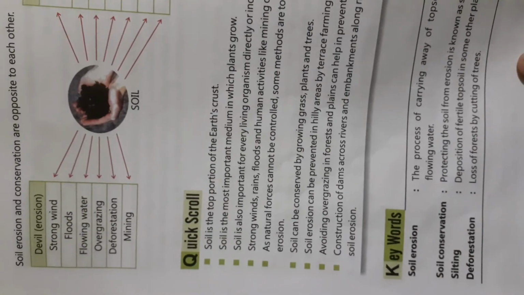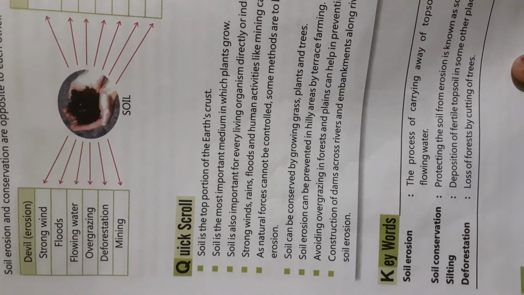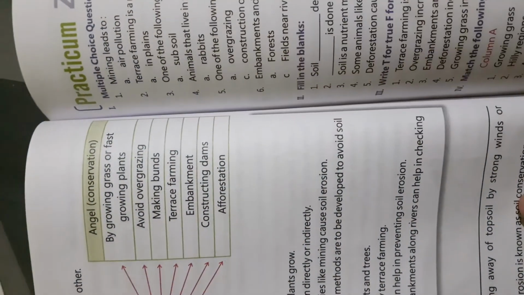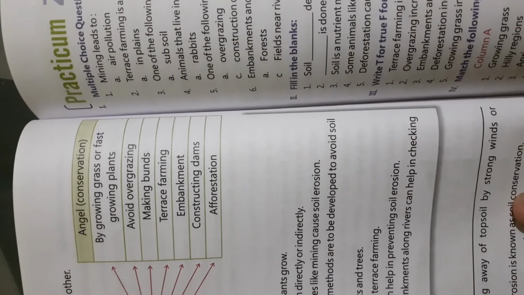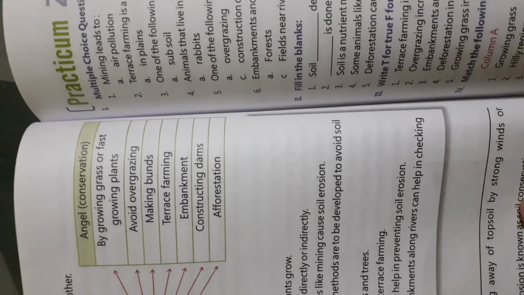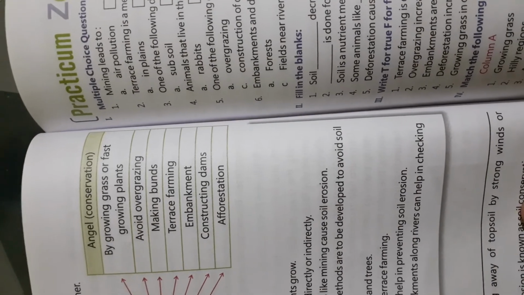Now what are the factors of soil erosion? Strong wind, floods, flowing water, overgrazing, deforestation and mining. These are the factors of soil erosion. Now the methods of soil conservation, how we can prevent soil erosion: by growing grass or fast growing plants, avoiding overgrazing, making bunds, terrace farming, embankments, constructing dams and afforestation. These are the methods by which we can conserve our soil.